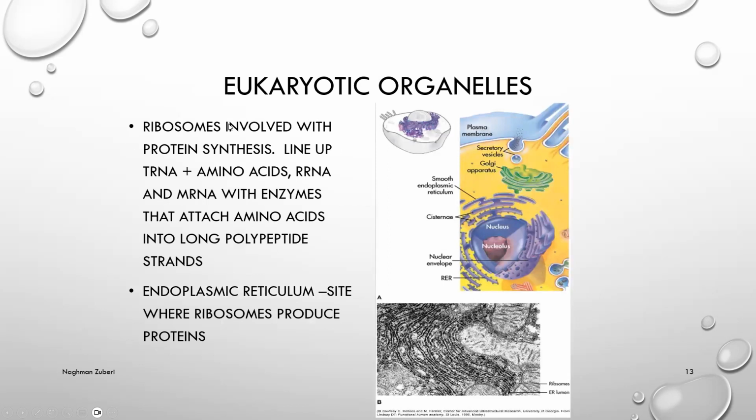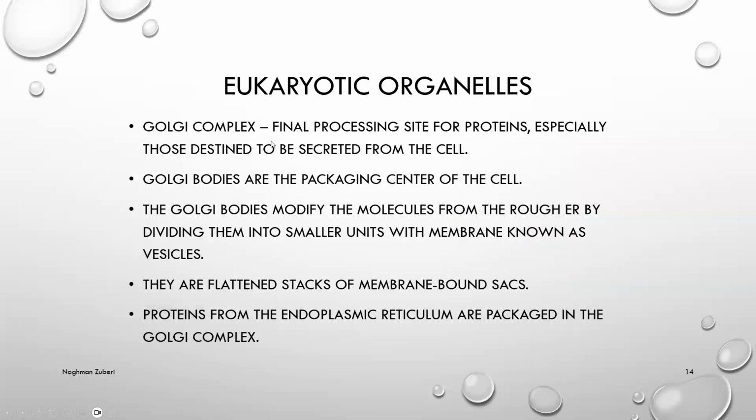Ribosomes, eukaryotic organelles, are involved with protein synthesis. They line up tRNA and amino acids, rRNA and mRNA, with enzymes that attach amino acids into long polypeptide strands. The endoplasmic reticulum is the site where ribosomes produce the proteins. We have already discussed it.